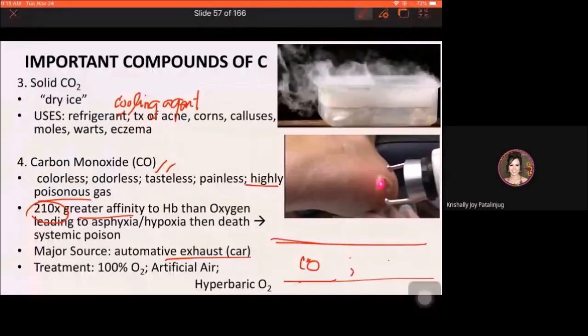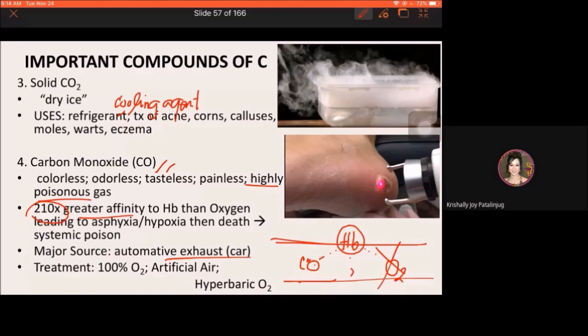Then, syempre, may mga oxygen sa blood vessels. That is very important for the tissues, yung oxygen. Kasi yan yung na-inhale ng katawan, di ba? Oxygen. Now, kung andyan na yung carbon monoxide, then we have hemoglobin. Between the two, kung si hemoglobin makasense siya carbon monoxide, dili na niya bali-balihon ang oxygen. Okay? Kasi nga again, comparing to oxygen, carbon monoxide has 200 times greater affinity to hemoglobin. Taas iyang binding ability to hemoglobin.